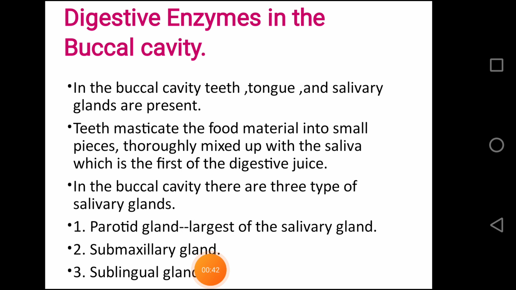Now we come to our main topic, that is role of digestive enzyme in the alimentary canal. Dear students, as we ingest food, first it comes into the buccal cavity. In the buccal cavity, teeth, tongue and salivary glands are present. Teeth masticate the food material into small pieces thoroughly mixed up with the saliva, which is the first of the digestive juice. In the buccal cavity, there are three types of salivary gland: parotid glands, submaxillary glands and sublingual glands. Parotid glands are the largest of the salivary glands.